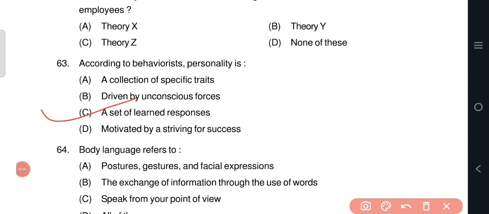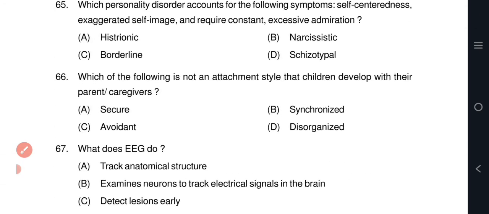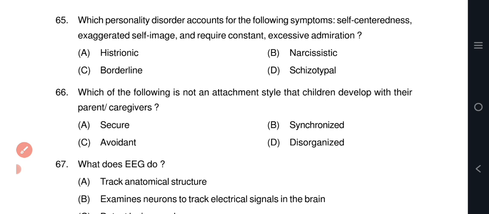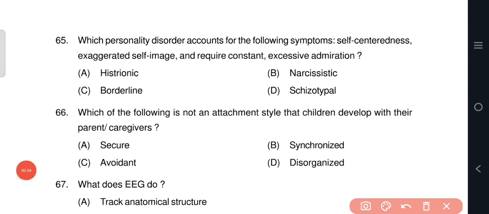Question number 64. Body language refers to postures, gestures and facial expressions. Question number 65. Which personality disorder accounts for the following symptoms: self-centeredness, exaggerated self-image and requiring constant excessive admiration? Option B. Question number 66. Which of the following is not an attachment style that children develop with their parent caregivers? Option B.